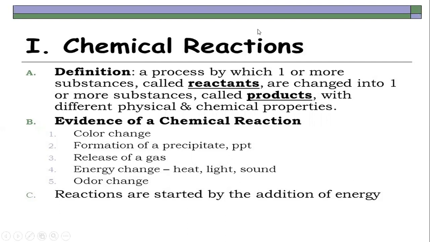There are many signs by which we can identify if it is a physical reaction or a chemical reaction. Let's see it one by one. One is a color change. Number two is formation of a precipitate, PPT. Third is release of a gas, and fourth, energy change, that is change in heat, light and sound, or the production of sound, and odor change, that is change in smell.